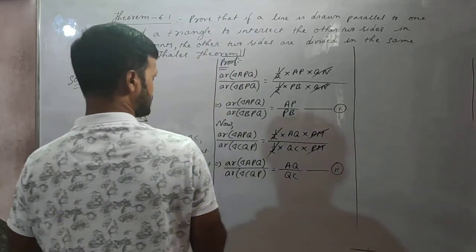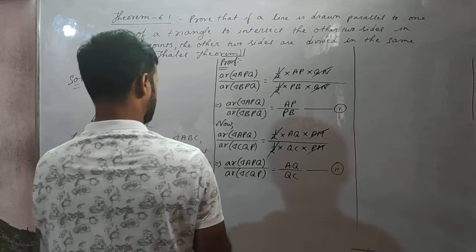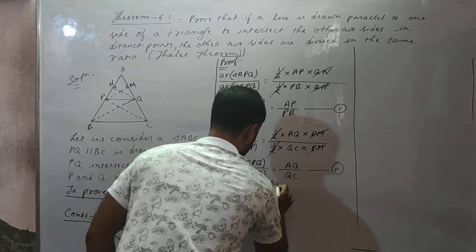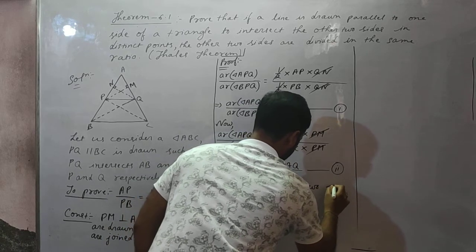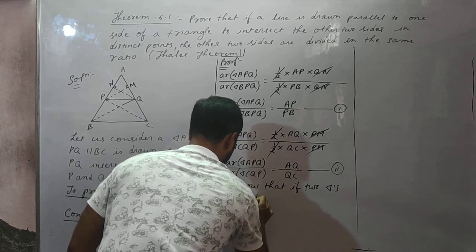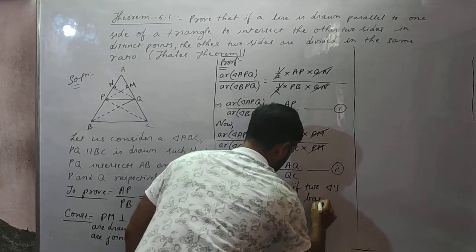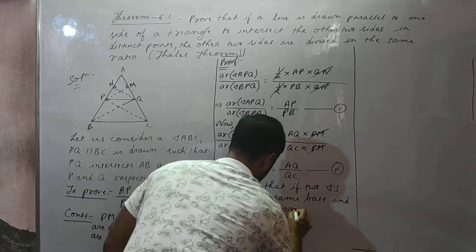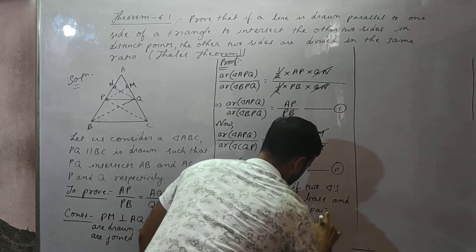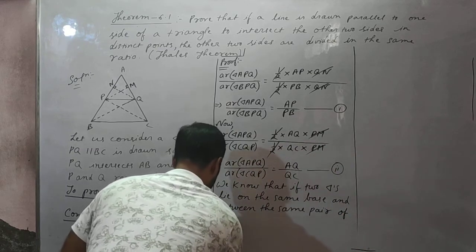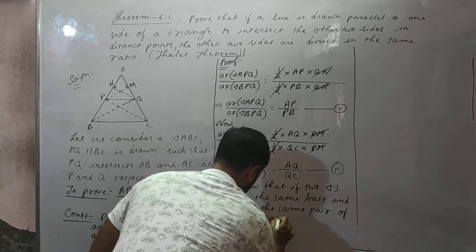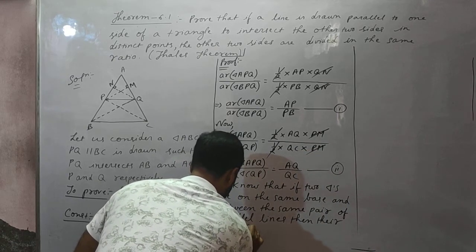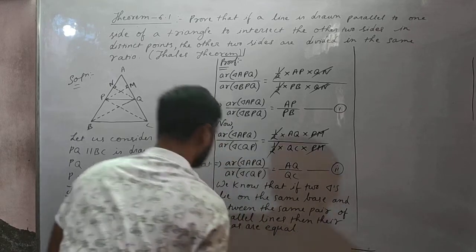Now we know that if two triangles lie on the same base and between the same pair of parallel lines, then their areas are equal.